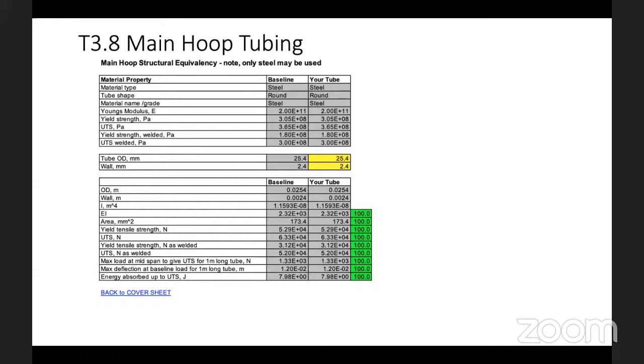In order to validate whether you are meeting the minimum requirement, we have this tab where you just need to fill in the yellow area, which is the tube OD and the wall thickness. If you do so, whatever is in the below region, if it turns green, you meet the minimum condition, so you're good to go.